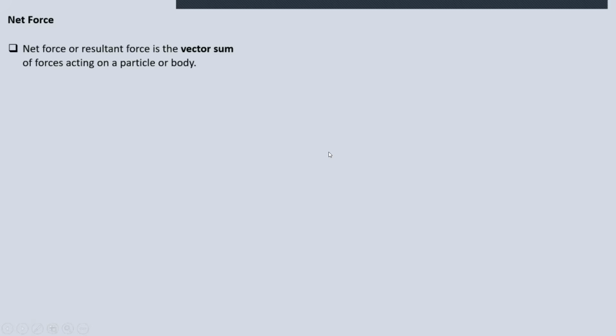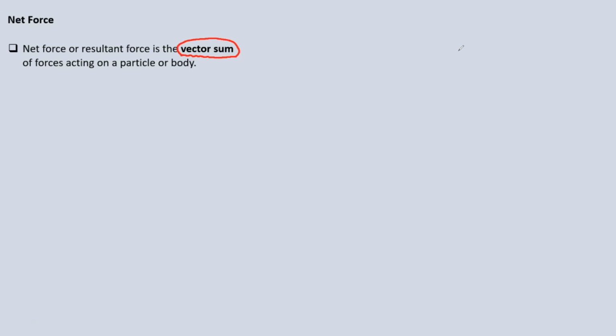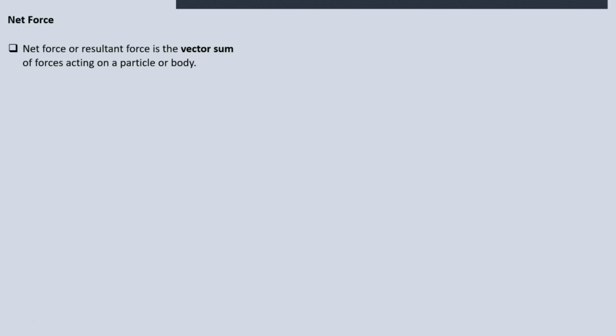So here's a scenario so we can visualize what's going on. And I need you to get this right, that is the vector sum. And when I say vector sum, you are sensitive to direction. Remember that force is a vector on its own. And so when you say vector sum, you are sensitive to the direction that the forces are acting. So what is net force again? It is the vector sum of forces acting on a particle or a body. Sometimes it's called net force, sometimes it's called resultant force. Whichever way is still fine.